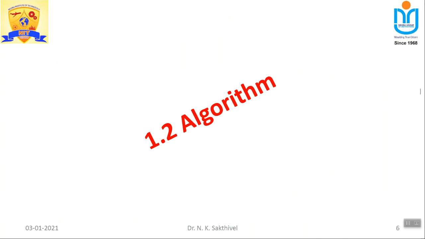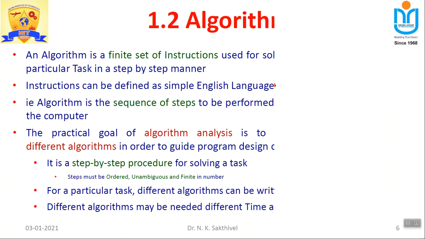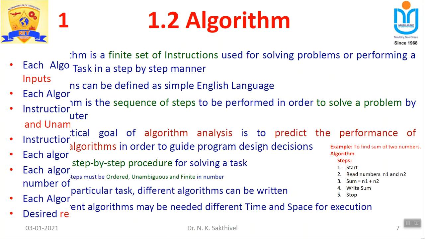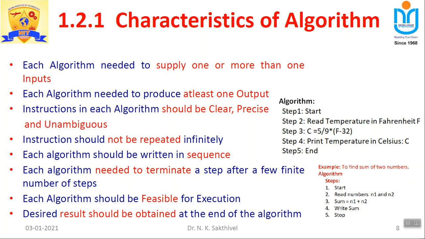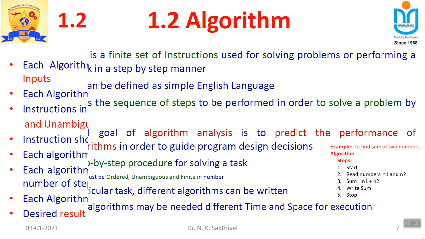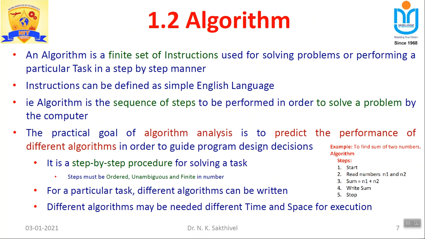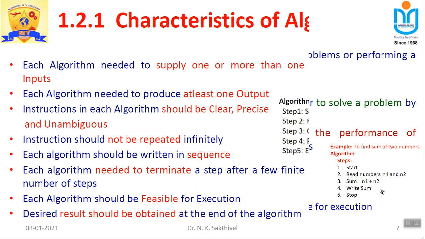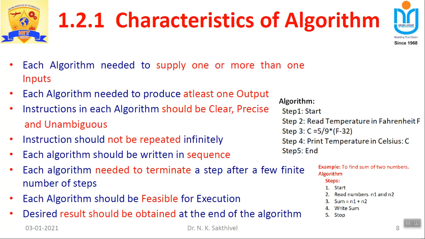Then after that, in algorithms we discussed these things. What is an algorithm? An algorithm is a finite set of statements and instructions, and the algorithm consists of a sequence of steps. This is one suitable example I demonstrated for understanding algorithms. Then, what are the characteristics?